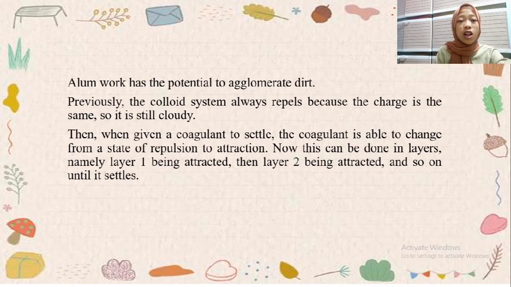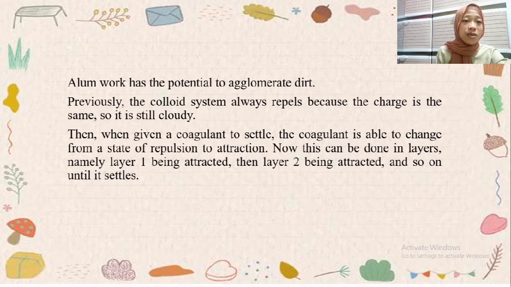Previously, the colloid system always repelled because the charge is the same, so it is still cloudy. Then, when given a coagulant to settle, the coagulant is able to change from repulsion to attraction.